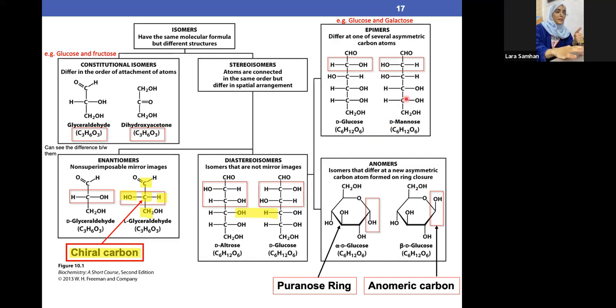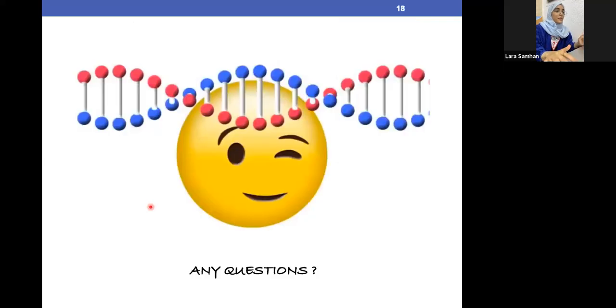So here the second last carbon, same goes here and same goes here, the second last carbon. If the OH is on the right side, it's D. If it's on the left side, that means it's L. Clear? Okay, perfect. Moving on.